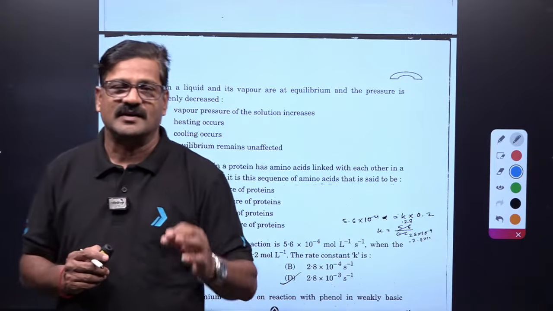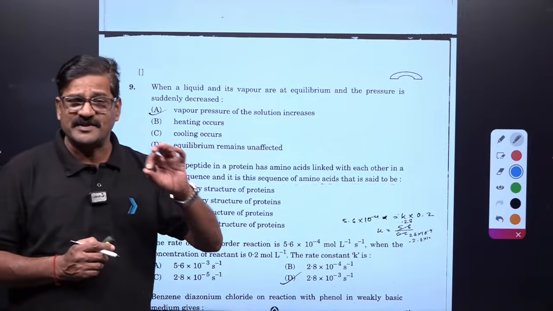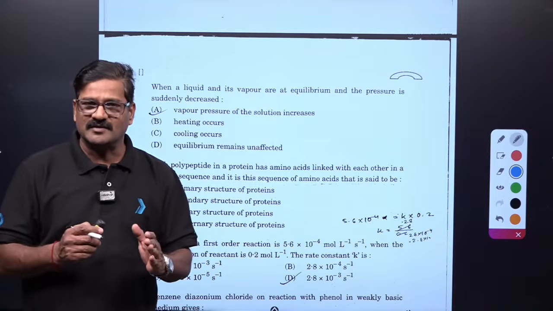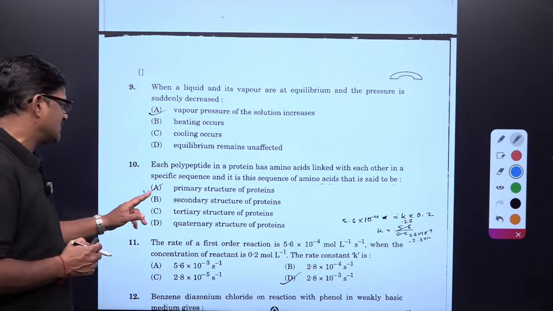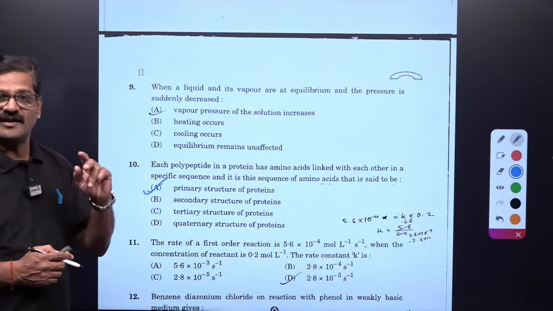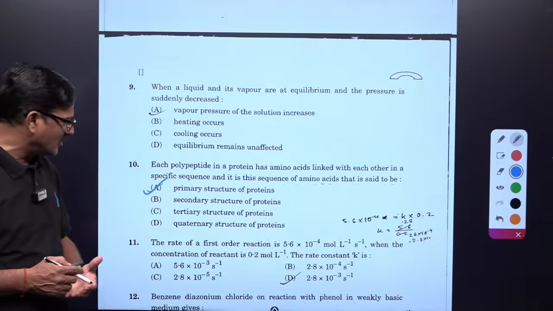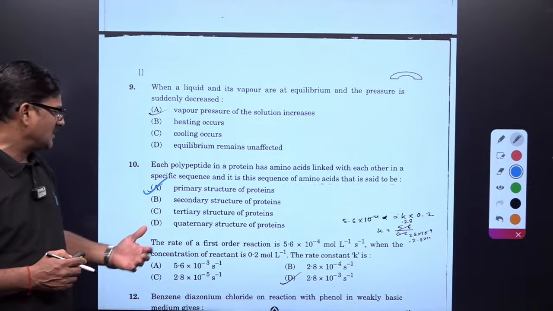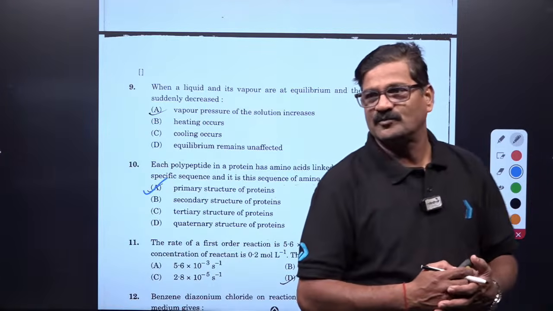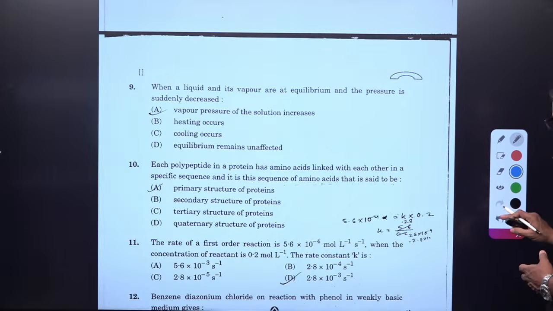Primary structure explains the specific sequence of amino acids linked by peptide linkages. In secondary structure, hydrogen bonding and intermolecular forces can come. In tertiary structure, extensive hydrogen bonding and disulfide bridges, and in quaternary structure protein domains will reunite. And there are some very interesting questions here.